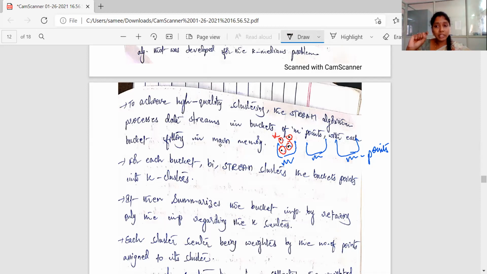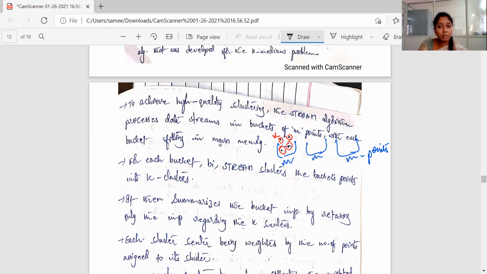The cluster center is the one that represents the entire cluster. Suppose I want to tell you something. If your class has a CR, in an online class, I can instruct the CR to do something, and the CR will intimate you, because the CR is the representative of the whole class. Similarly, here also the cluster center is the representative of the whole cluster. So this particular algorithm captures the cluster centers instead of the clusters.